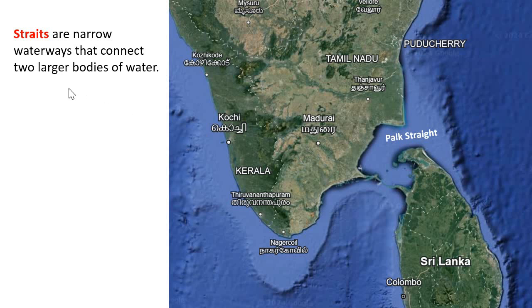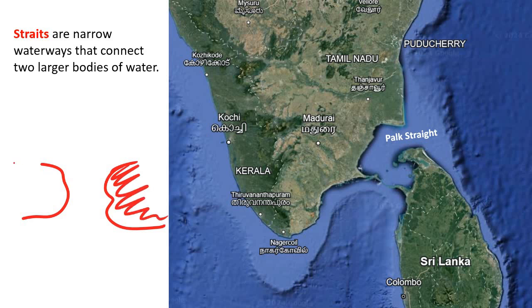Now there is yet another important concept which is known as strait. Straits are basically narrow waterways that connect two larger bodies of water. Say this is land, this is also land, both land, and from here sea is entering.